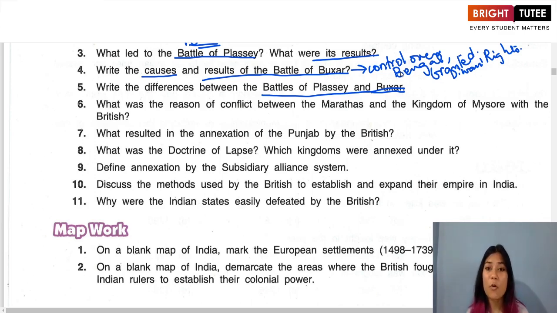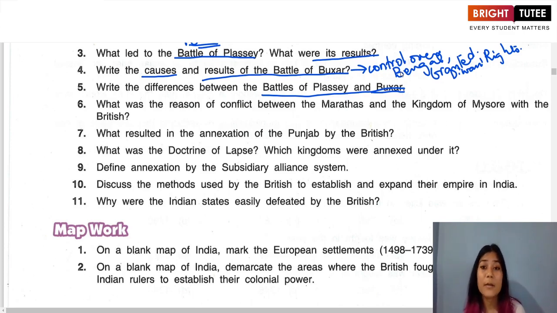And then you can also write the cause. The cause for the Battle of Plassey was how the trading provisions were misused by the British. Okay, and the same thing can also be written for Buxar.